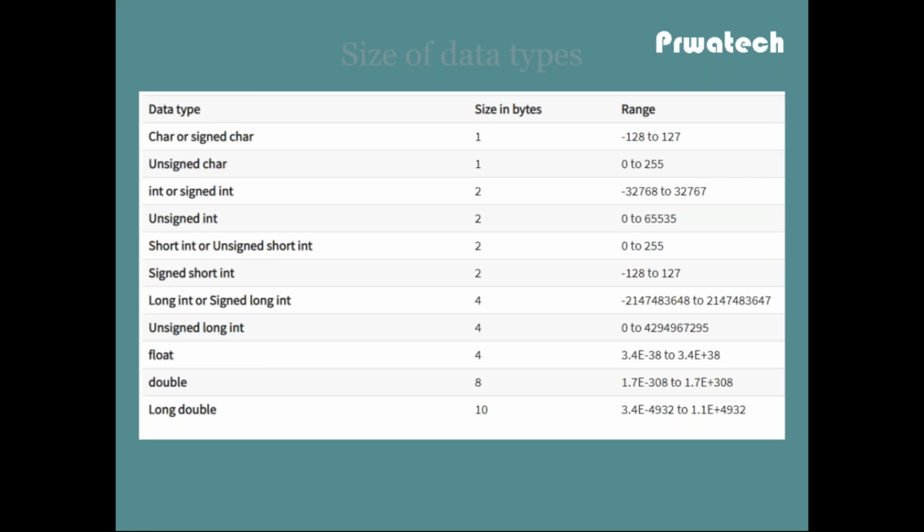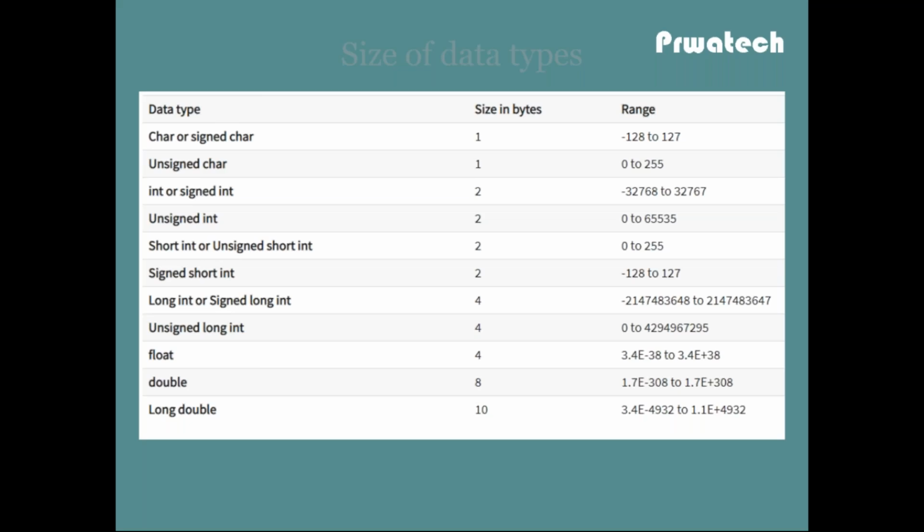Unsigned int is positive and takes 2 bytes of memory. One byte equals 8 bits, so 2 bytes equal 16 bits, and the range is 0 to 65,535. Then short int or unsigned short int takes 2 bytes of memory and the range is 0 to 255. Signed short int takes 2 bytes of memory and the range is -128 to 127. Long int or signed long int takes 4 bytes of memory. Unsigned long int also takes 4 bytes of memory; there is no negative value for unsigned long int.